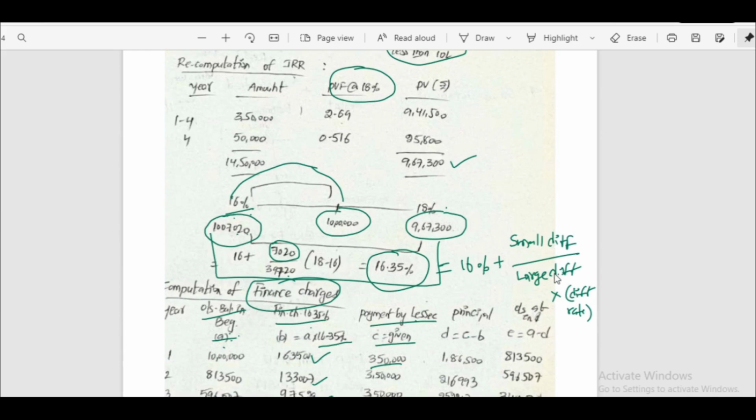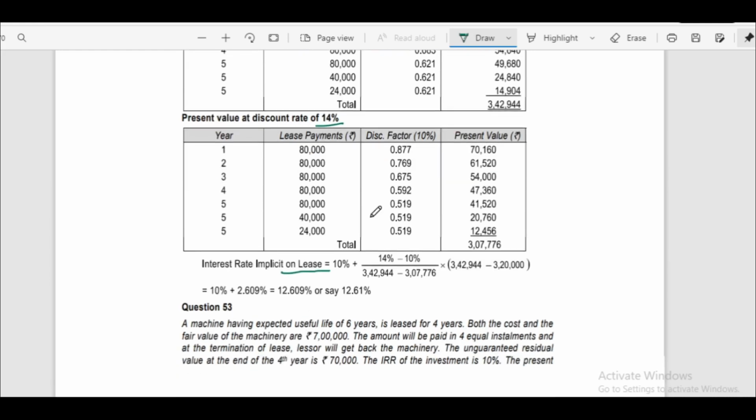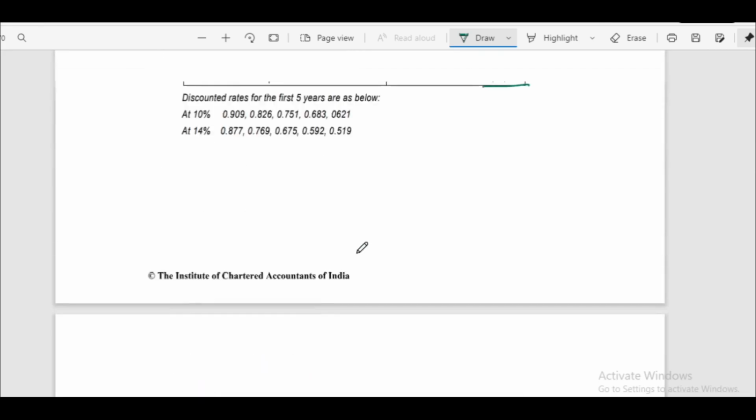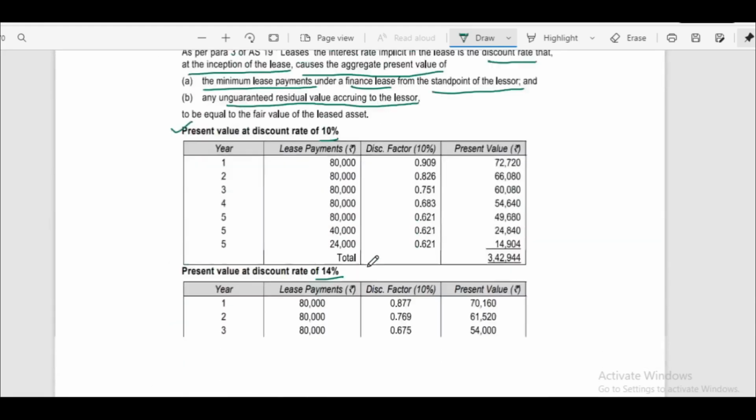Small difference divided by large difference into difference in rates, and the interest rate is given. Here also same thing. Interest rate is given 10% plus small difference divided by large difference and rate difference. Both are same. This is the same model. If we solve it easily, we can get the solution.